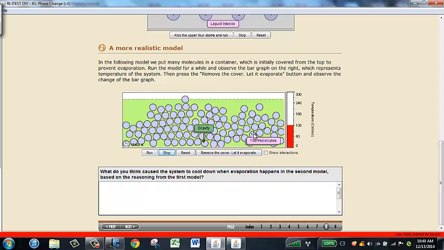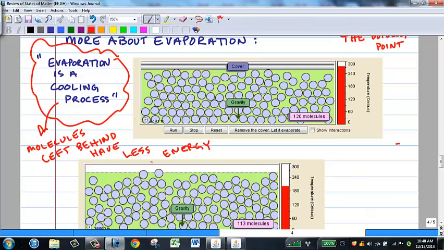The temperature of the liquid that's left over has dropped, because all the high-speed molecules are the ones that escaped, and so the average kinetic energy of the leftover molecules is dropping. You can see that the temperature has gone down from about 270 to about 120. All right, so evaporation is a cooling process because the leftover molecules have less energy as the high-speed molecules escape.